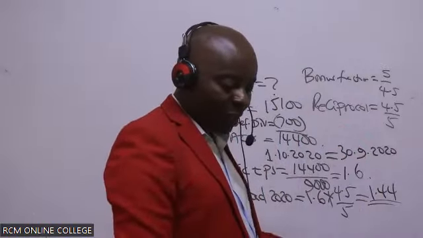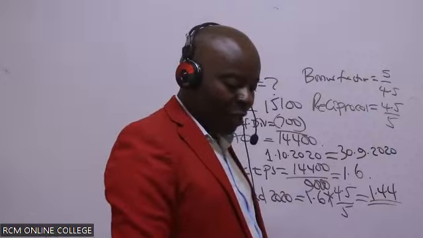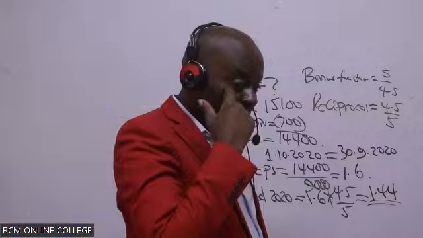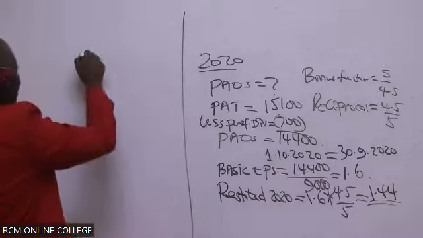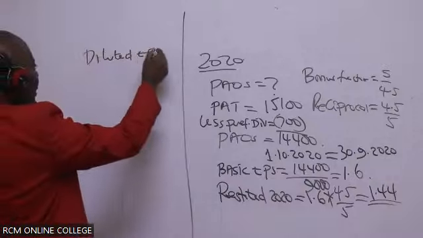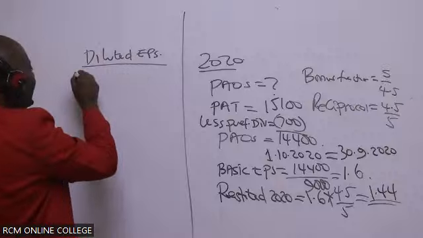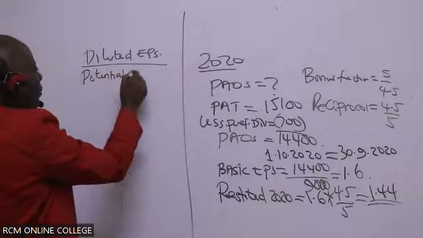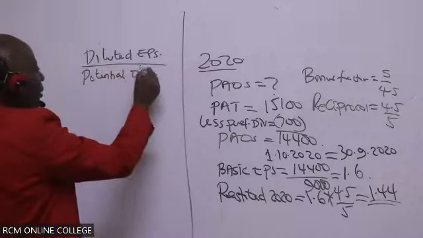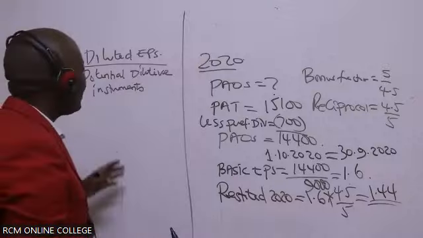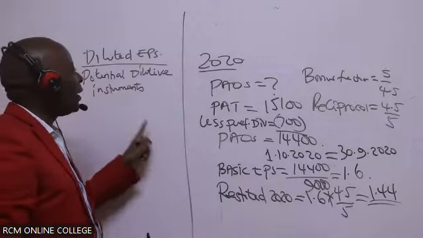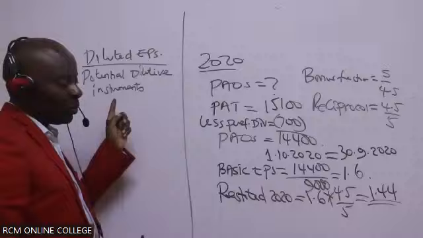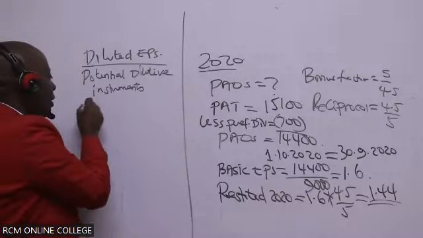And then if you allow me, I'll go to Roman 3, where we have diluted EPS. So you look for the potential dilutive instruments, those that will decrease the EPS. Any instrument which will lead to EPS reducing is a potential dilutive instrument. In this case there are only two. Which ones are these? We start with the options.